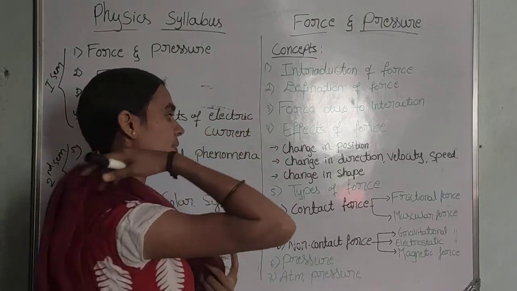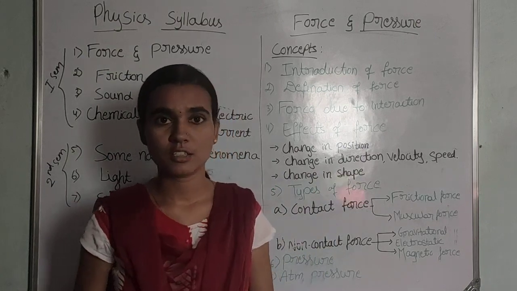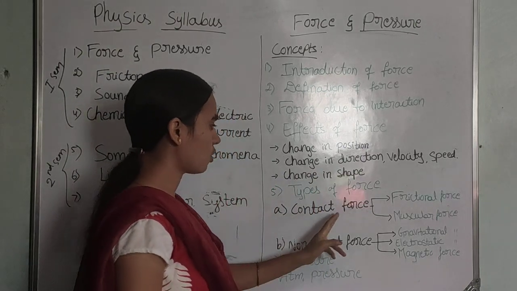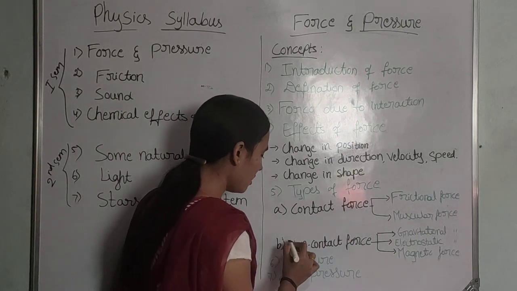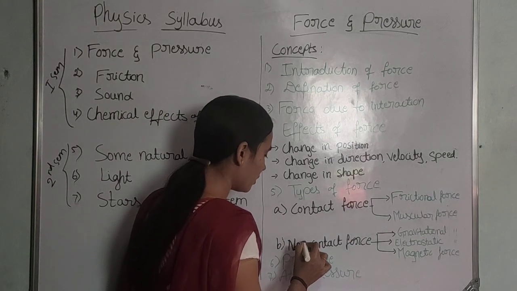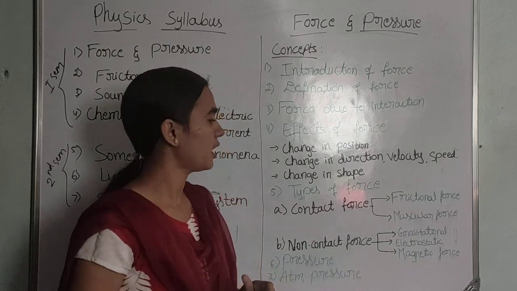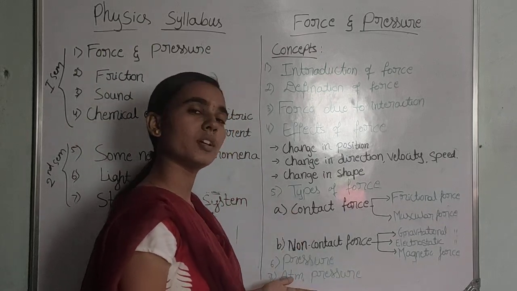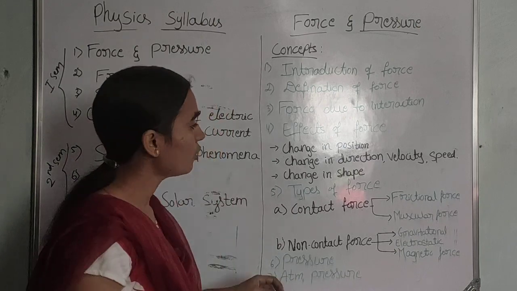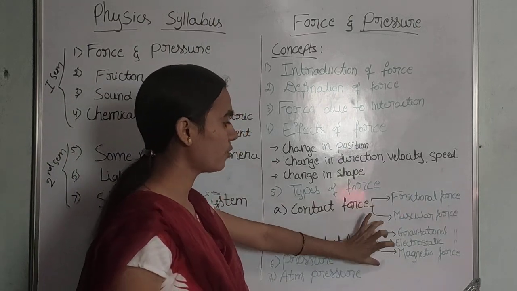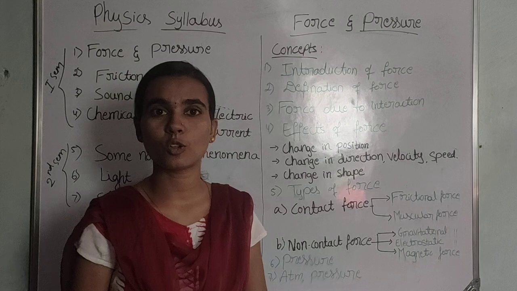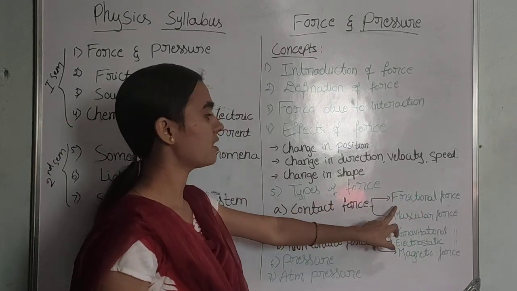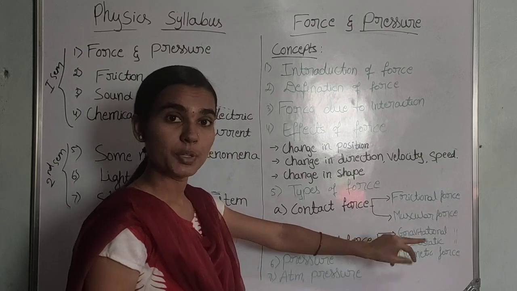So next one is the types of forces. Here we are observing mainly 2 types of forces. One is a contact force, another one is a non-contact force. What is meant by a contact force? What is meant by a non-contact force? And an example for the contact force and an example for the non-contact force. Contact force consists of mainly 2 examples, that is frictional force and muscular force.